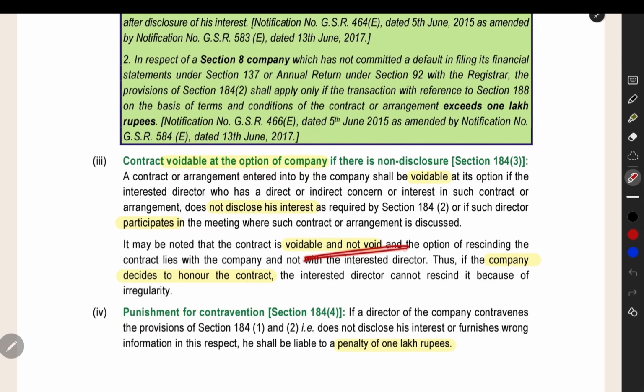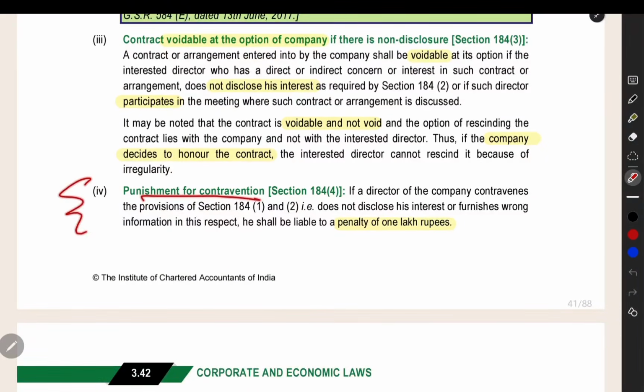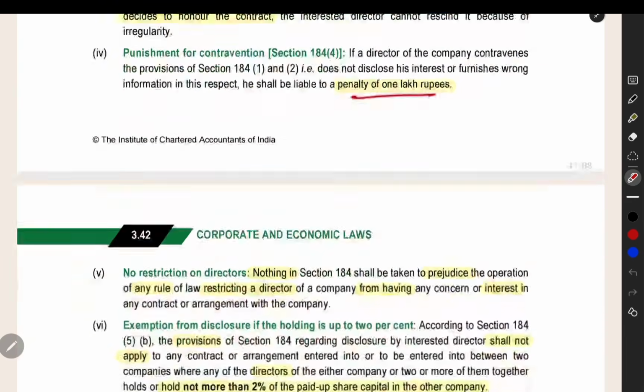And it is voidable and not void. If the company decides that they will complete the contract fully, they will execute it fully, they can do it. But if the company decides that we will not do it, we will cancel the contract, it is voidable at the option of the company. And punishment for contravention: if you are going against this section, then 1 lakh rupees penalty is there.